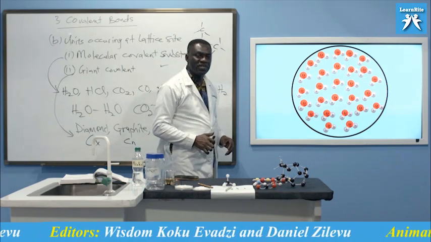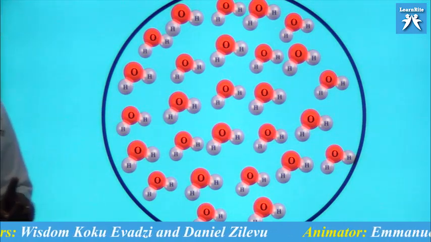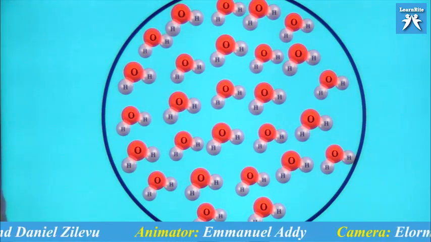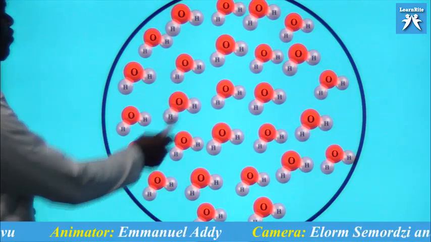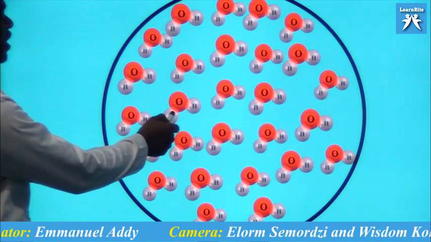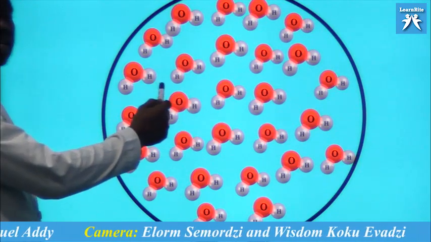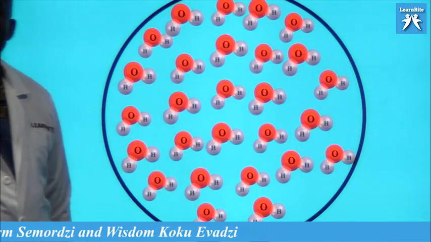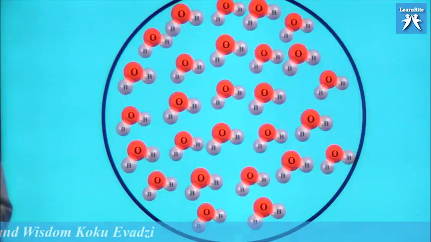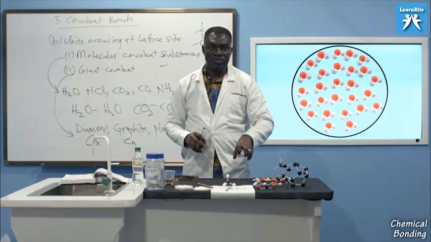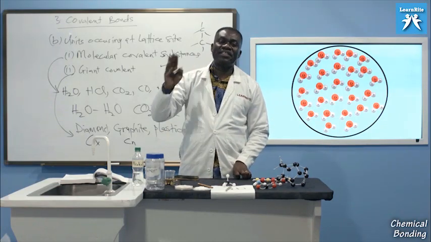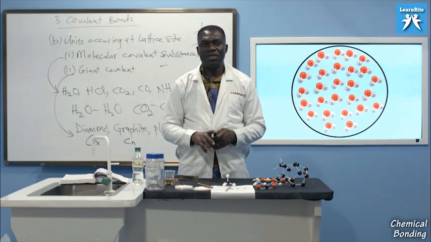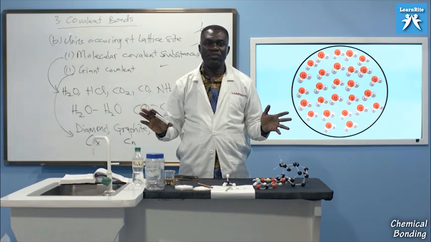Let's see an example on the board here. An X-ray diffraction of water gives you something like this. You see here the whole molecule of water, H2O. The whole of the water there, the whole of the water there. So at the lattice site of molecular covalent substances, you see the whole molecule. At the lattice site of giant covalent substances, you see atoms of the molecule. I hope it is well explained.